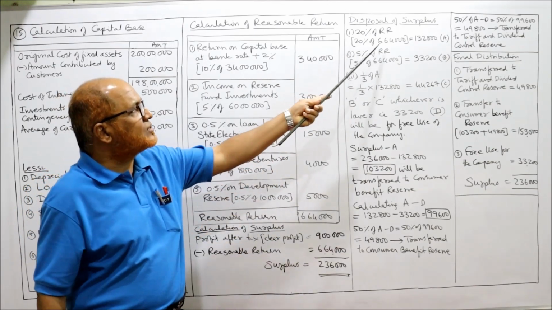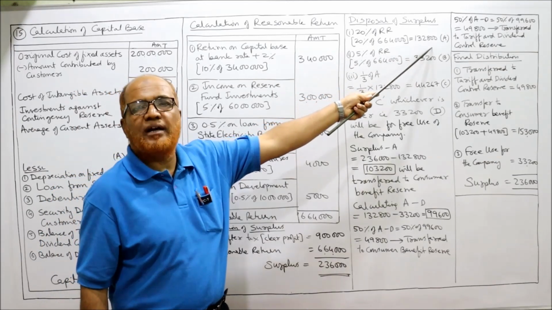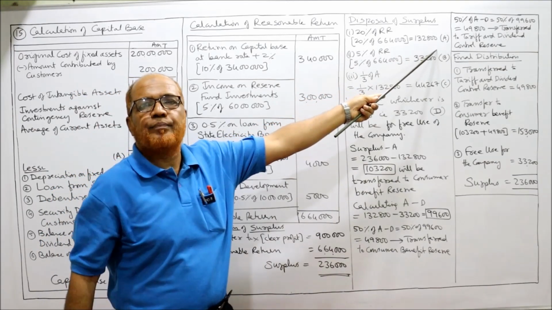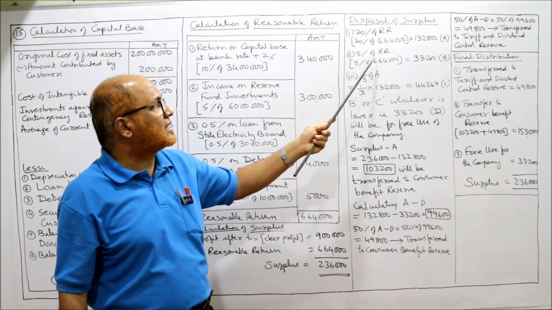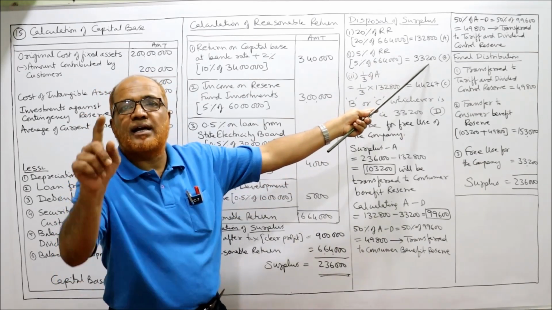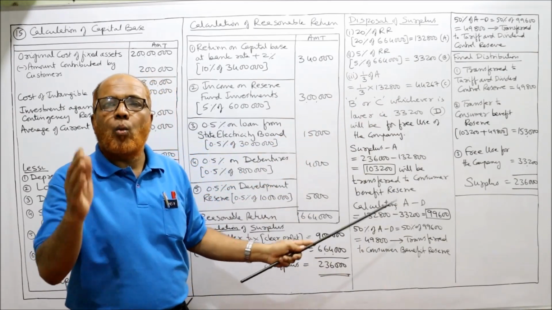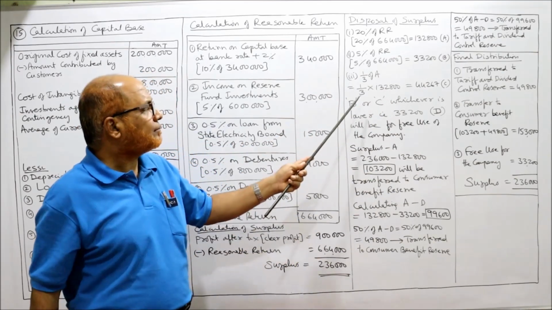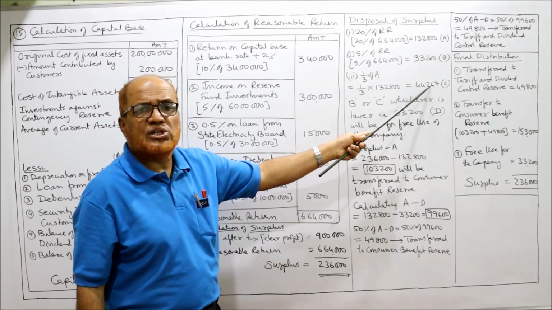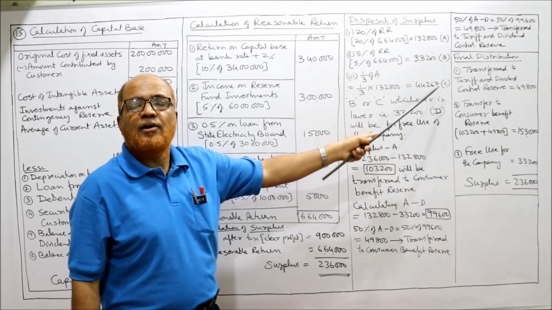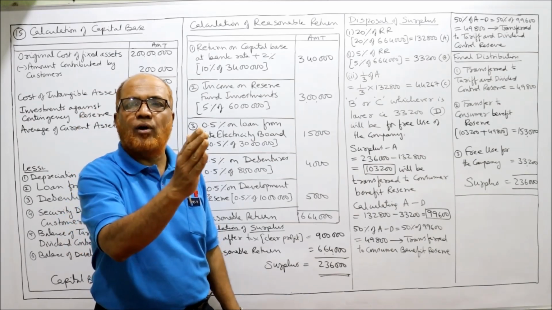So 20% of 6,64,000, 1,32,800, call it as A. Second step, 5% of RR, 5% of 6,64,000, 33,200, call it as B. Third step, 1/3 of A. So 1/3 of 1,32,800, it comes to 44,267, call it as C. We got A, we got B, we got C.